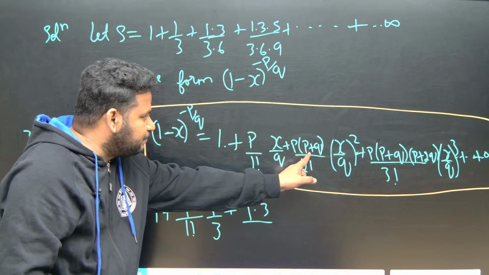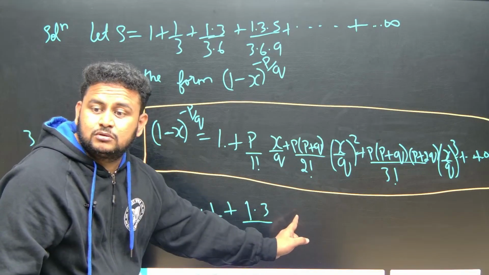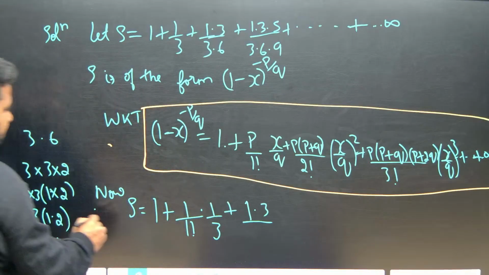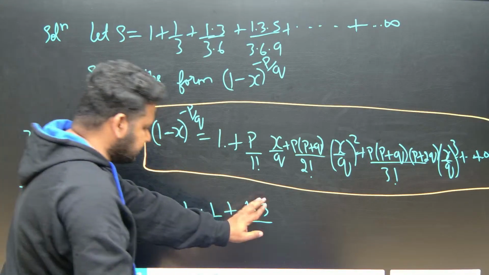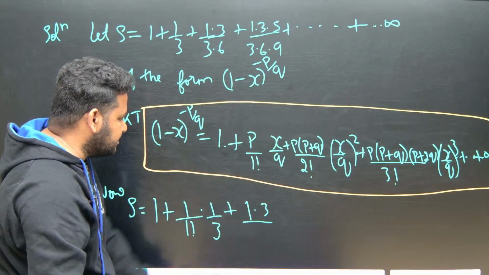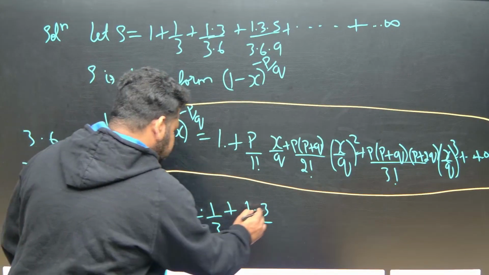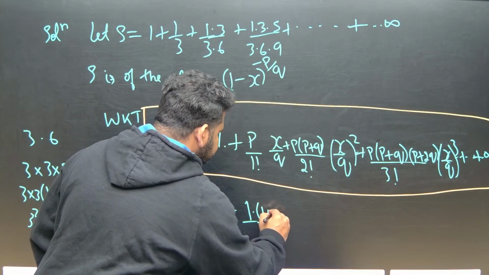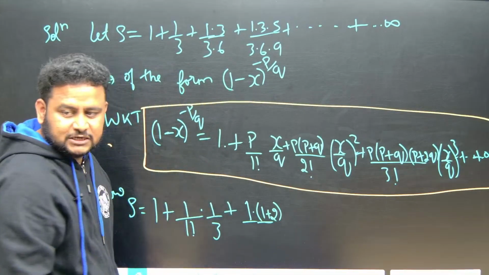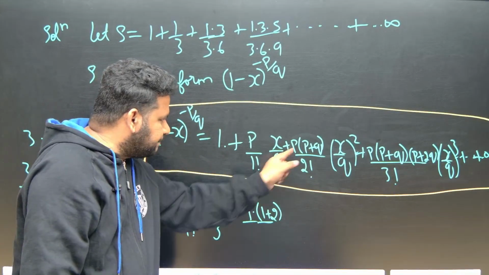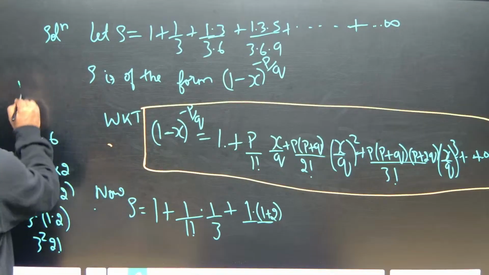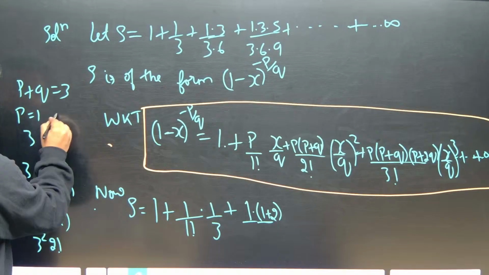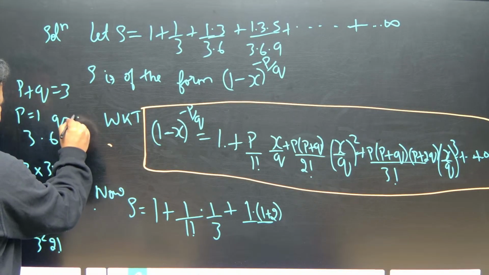p plus q. p plus q means what? 1 plus 1 plus, see, we need to get the sum as 3. See, p we got as what? Let us write 3 only. Keep it for this now. Okay, keep it as it is. Now, this 3 can be written as 1 plus 2, because p is already 1. So if I write p plus q is equal to 3, I know that p is equal to 1. What will q be? q will be equal to 3 minus 1, which is 2.